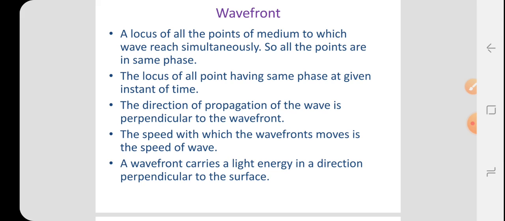What is the phase of a wave? It is the state of motion of the particle at a point at the same distance from the source. That is the state of vibration of particles of the medium being the same, which is the same phase. Similarly, when light travels in a medium, the locus of all points having the same phase at a given instant of time is called a wavefront. The direction of propagation of the wave is perpendicular to the wavefront.